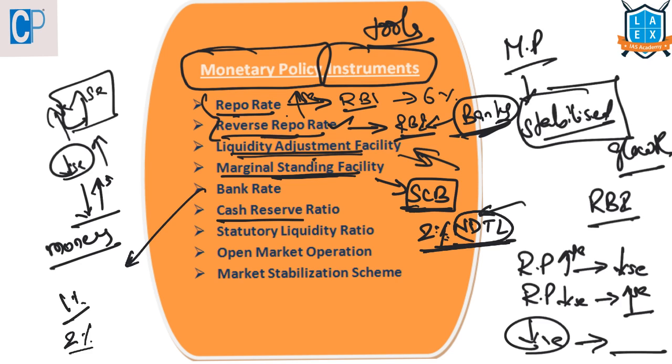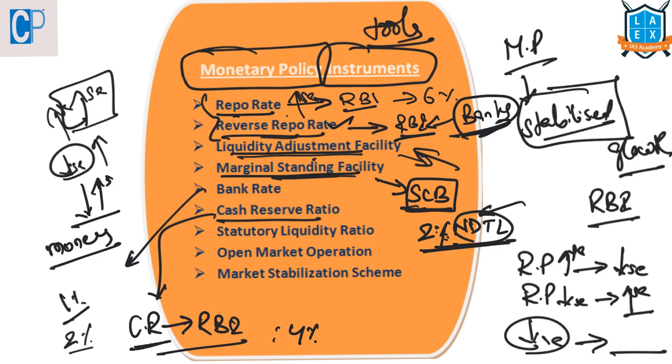The next thing is cash reserve ratio, CRR. This is very important. CRR is the percentage of liquid reserves every bank must keep as a cash reserve with the Reserve Bank of India in their current accounts. The banks will not get any interest for these deposits. The present cash reserve ratio is 4%.